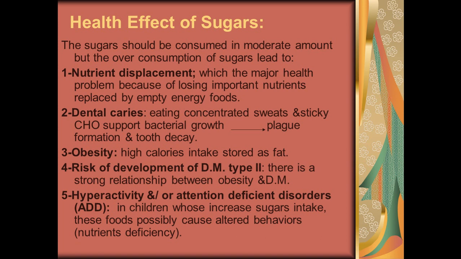Risk of developing diabetes mellitus type 2. There is a strong relationship between obesity and DM. And hyperactivity and attention deficit disorder in children with increased sugar intake. This could possibly cause altered behavior and other nutrient deficiencies.